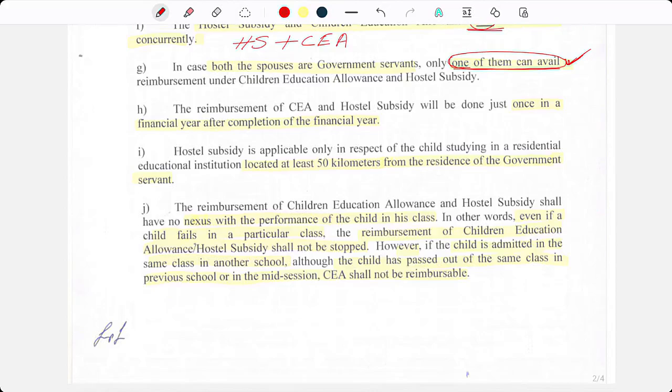Likewise, they will produce one declaration regarding who will be claiming CEA.